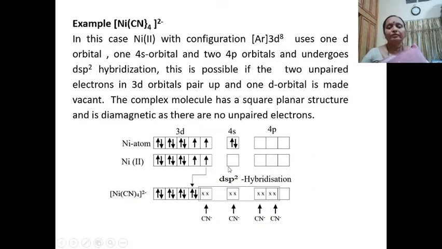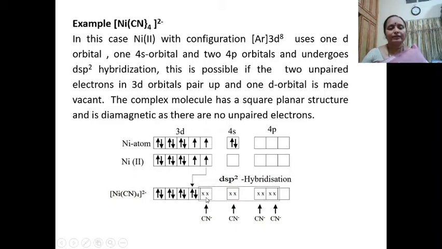In the formation of the complex, the two electrons are going to be forced to pair up here, and one of the d orbitals is going to be vacant.